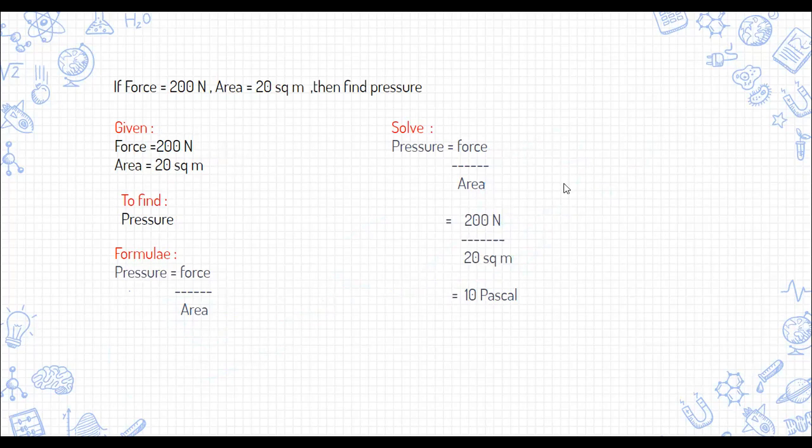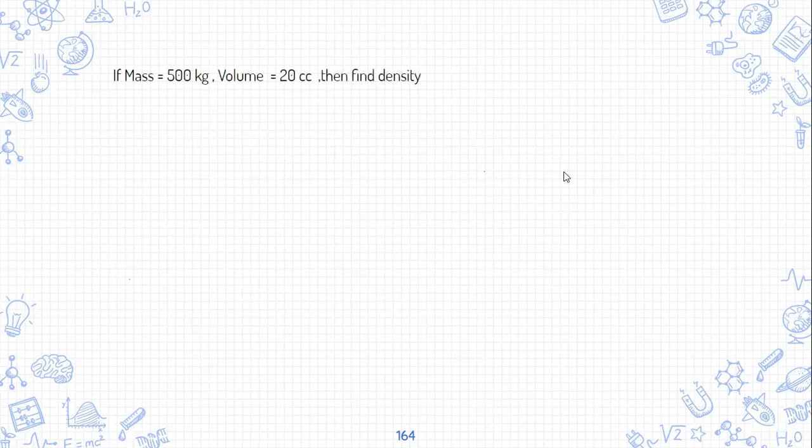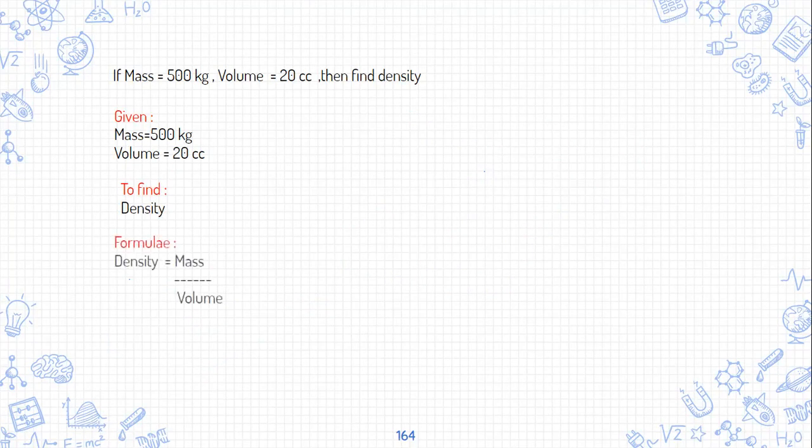Then the second sum is a similar sum. If mass is equal to 500 kg and volume is 20 cc, cubic centimeters. Then find density. So the first thing is to write down what is given. Here you are given mass and volume, and you have to find out what is density. Then write down the formula. Formula is density is mass by volume, and then solve the sum. So again, mass ke badle 500 and volume ke badle 20. And when you solve this using the long division method, you will get the answer.